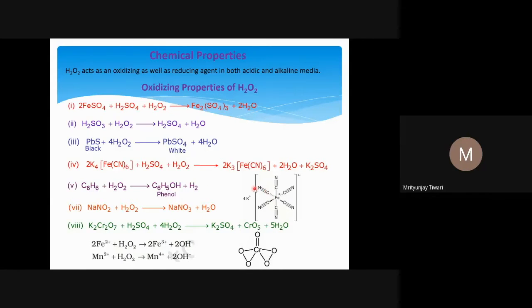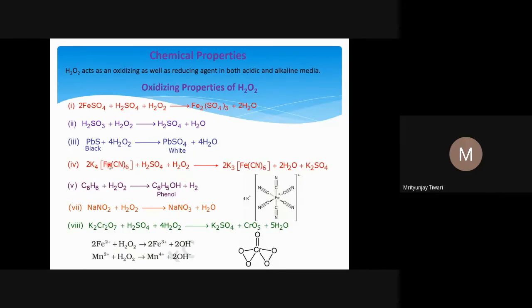This structure you should remember, and now it forms potassium ferricyanide. From ferro to ferri, and in ferri we know the oxidation state of iron is +3. So if we get +3 charge here and 6 CN minus ions, there will be a net charge of 3 minus. That will be balanced by 3K+ ions. That is why its chemical formula is K3[Fe(CN)6]. And then H2O and K2SO4 is what we get.